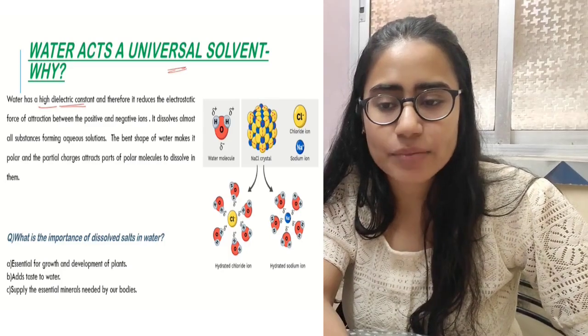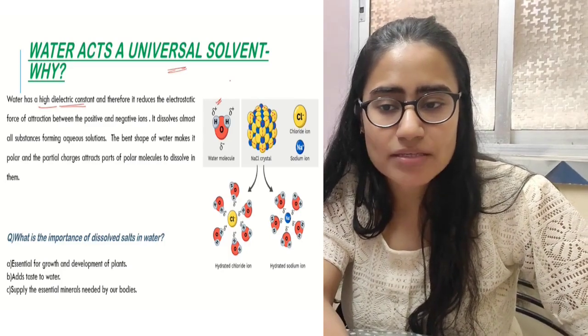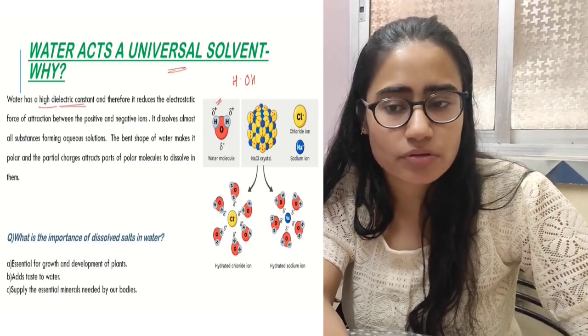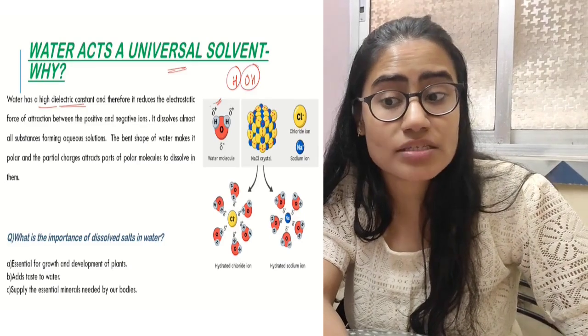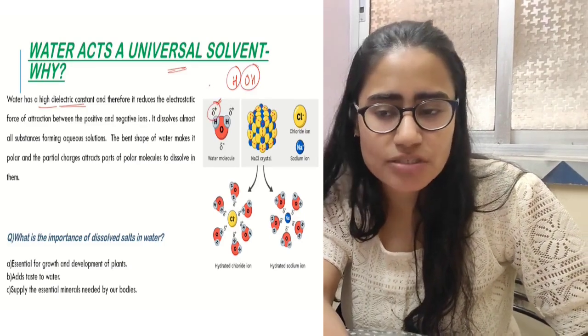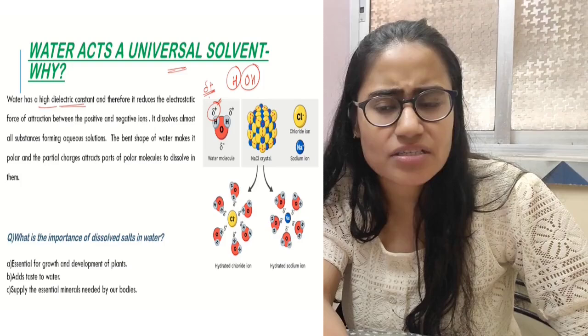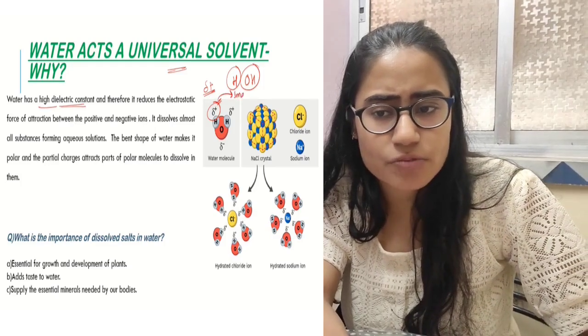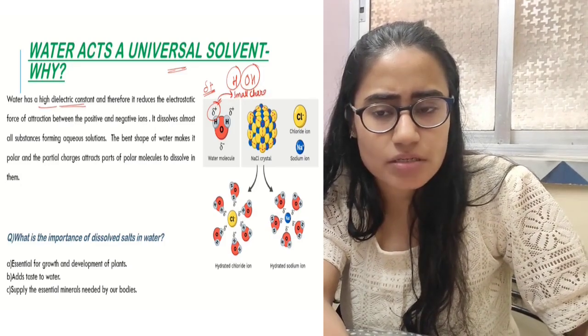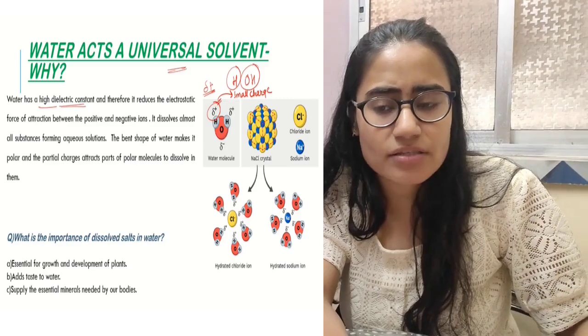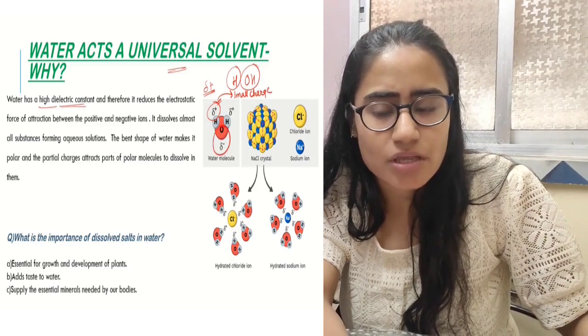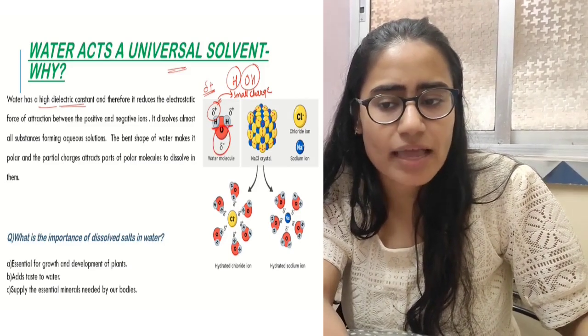See, in this diagram I have shown water, H plus, OH minus is water, okay. Now the partial charge development. This is partial charge. Delta is nothing but a very small charge. This is a small charge development in water. OH minus is having delta minus. So this is H plus and OH minus.